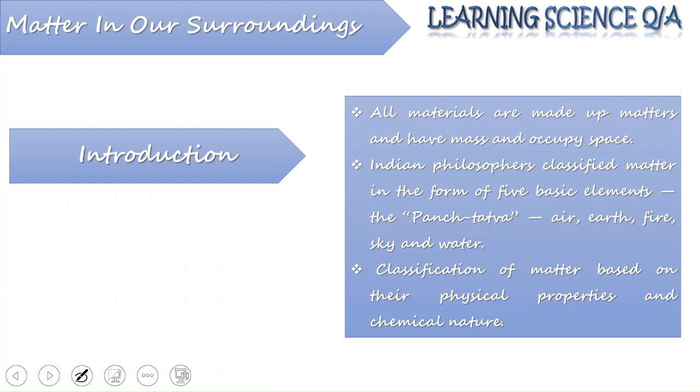As per Indian philosophers of olden times, who classified matter in the form of five basic elements named Panchatattva, which were air, earth, fire, sky, and water. Though this Panch Tattva theory is relevant till date, as per modern classification, matter can be classified based on their physical and chemical properties. So we would be looking into the physical and chemical property based classification of matter in today's lecture.